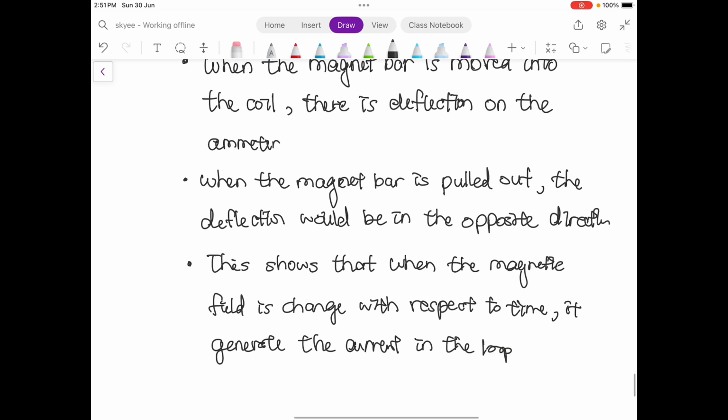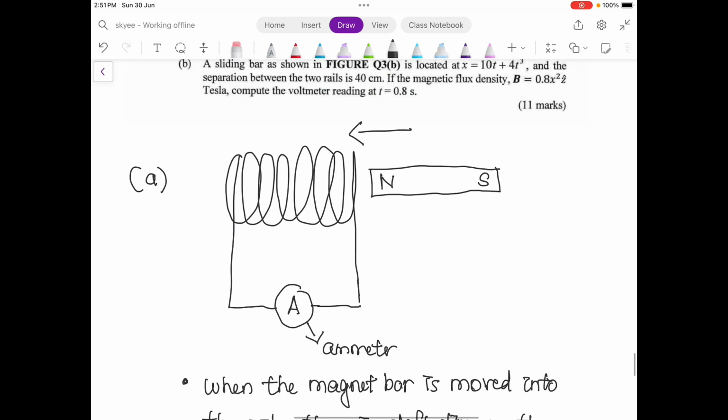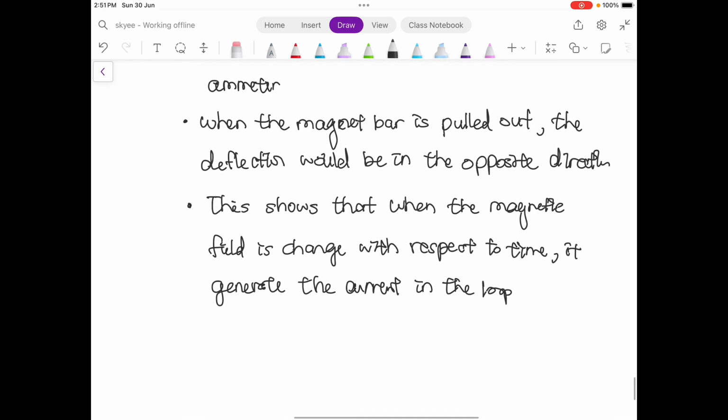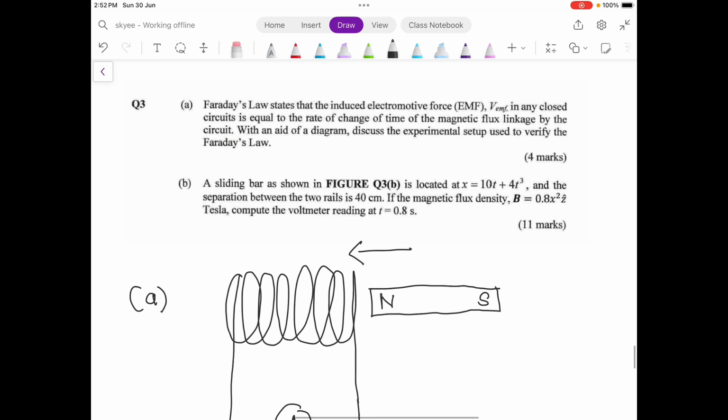So you can draw a diagram and do some explanations, and you can get these 4 marks.